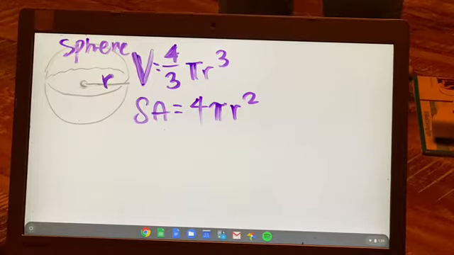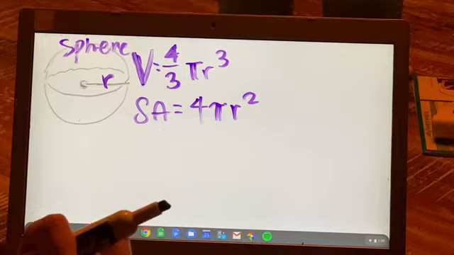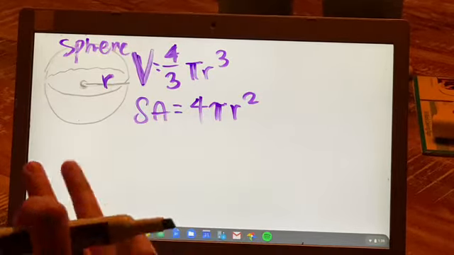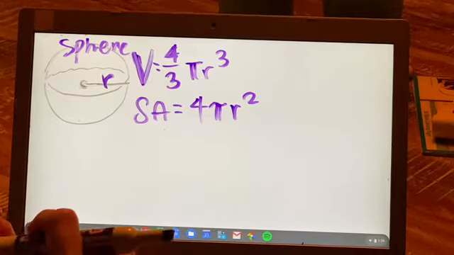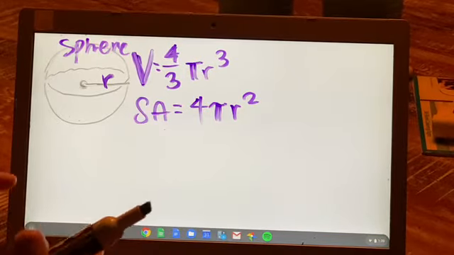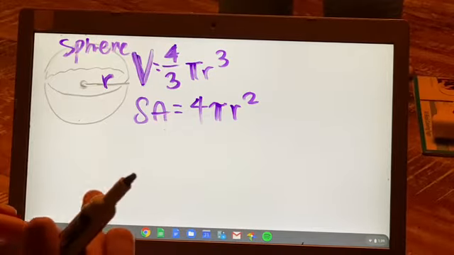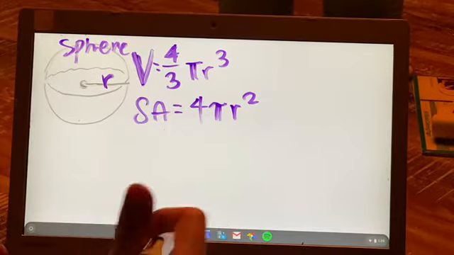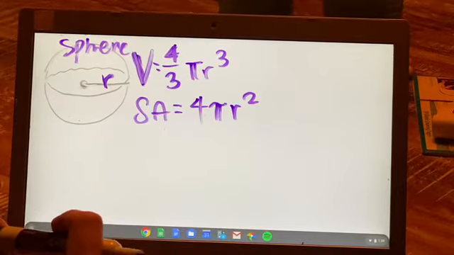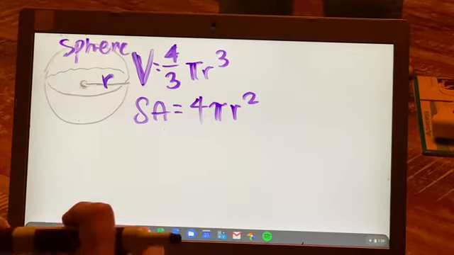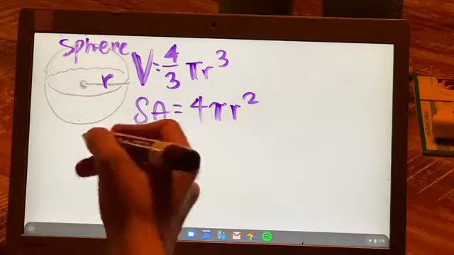Okay, so from there, some of you guys did, for your projects, some different types of shapes. I really loved it a lot, actually. And a few of you used a pyramid. And I think I warned you guys that you might have to do the surface area of a pyramid on your own. And we can talk about that now. But there's also a formula that we need to learn for the volume of a pyramid. And again, it's something you could probably figure out, maybe, but I want to make sure we're prepared here.